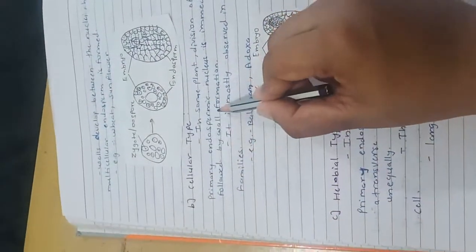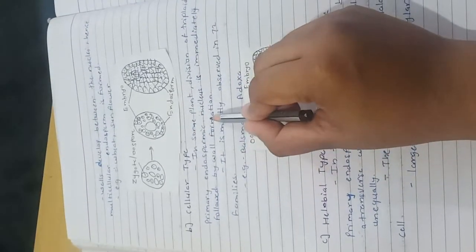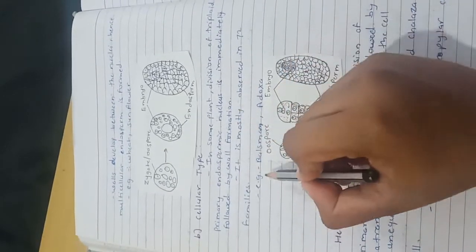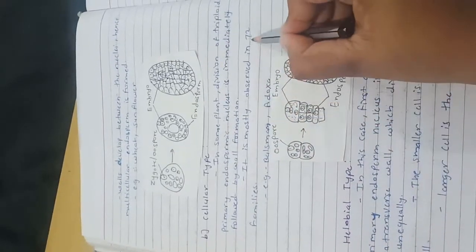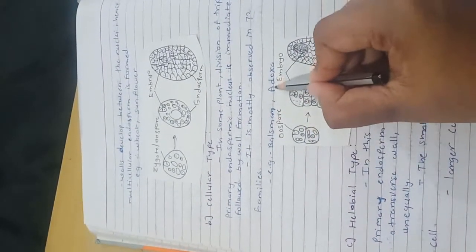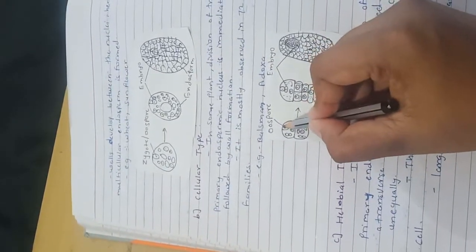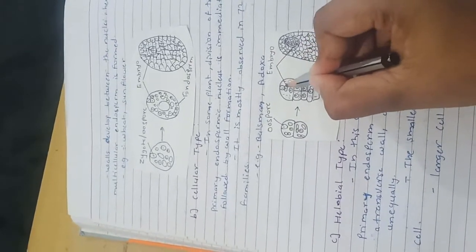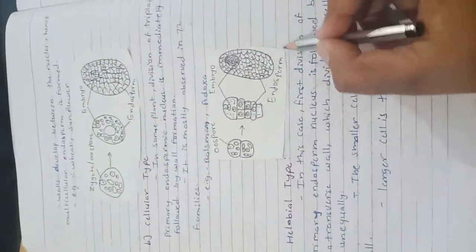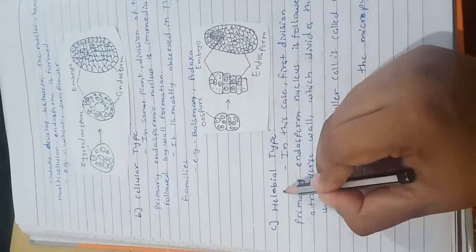Second type, cellular type. In some plants, division of the triploid primary endosperm nucleus is immediately followed by wall formation. It is mostly observed in 72 families. Example, Balsam and Adoxa. This figure is the cellular type. This one is the oospore. These are the embryo, and these are the endosperm that are formed.